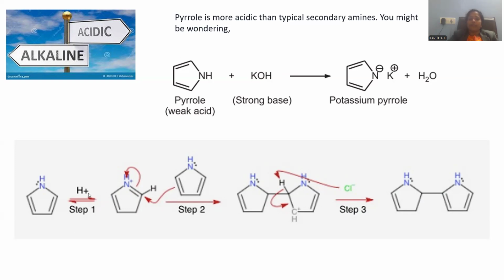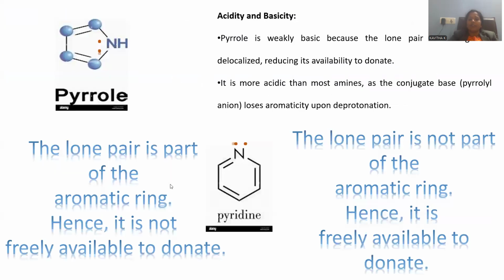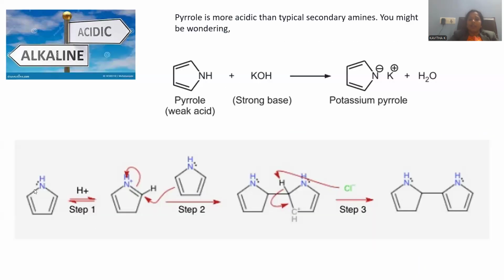Whenever you add a proton, in order to prove its basic nature, instead of the lone pair of electrons taking part in the protonation, the H positive will be taken by the adjacent position, and this is the way polymerization will be possible. A certain extent of basicity will be exerted, but it is not favorable for this pyrrole, because whenever the lone pair of electrons is protonated, that destroys its aromaticity.